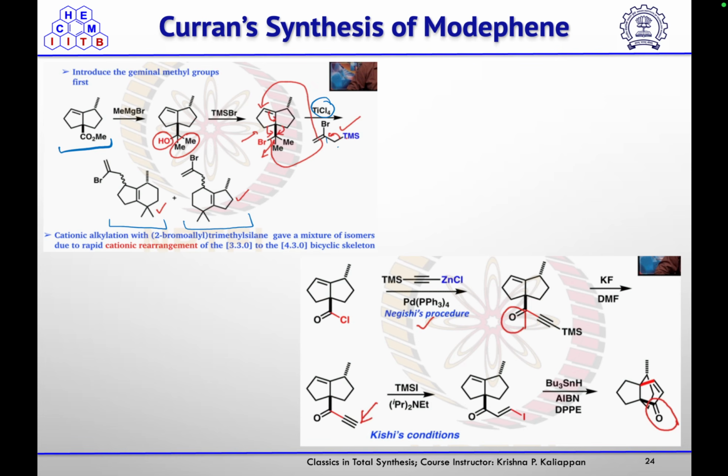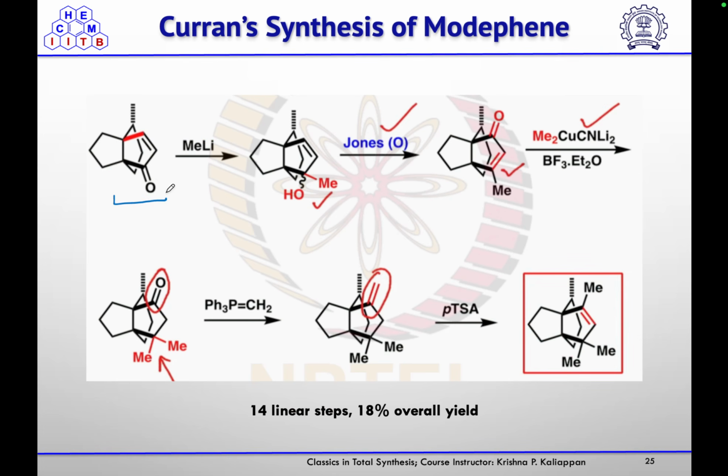So whatever the acid chloride was there, they subjected it to the Negishi procedure also for getting this ketone, and then using KF they deprotected this TMS group, and then using TMSI, under Kishi conditions, they did the addition on the alkyne to get this vinyl iodide, and again they did radical cyclization to form the propylene type of system. On that they did methylation, and using Jones oxidation of this tertiary alcohol, they did the transposition to give the alpha beta unsaturated ketone.